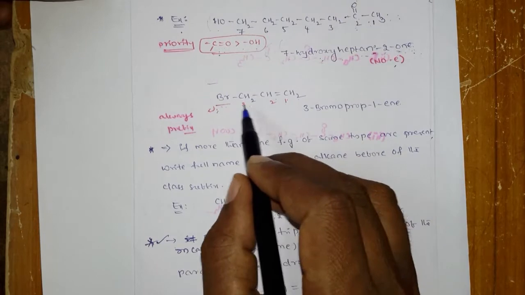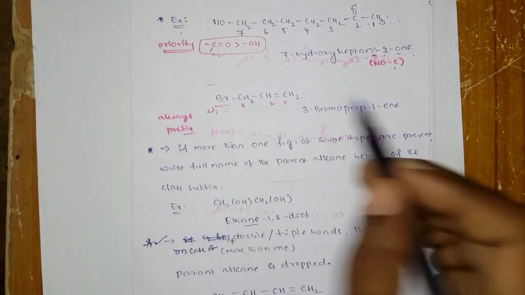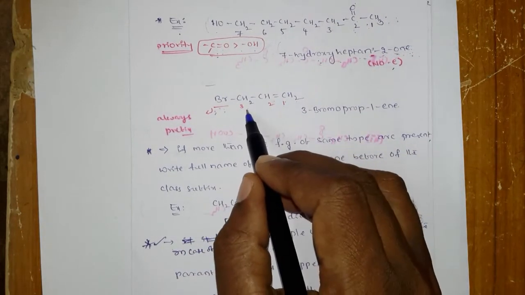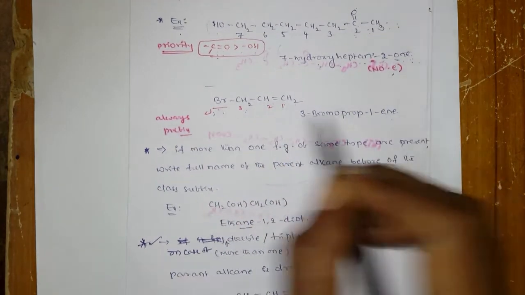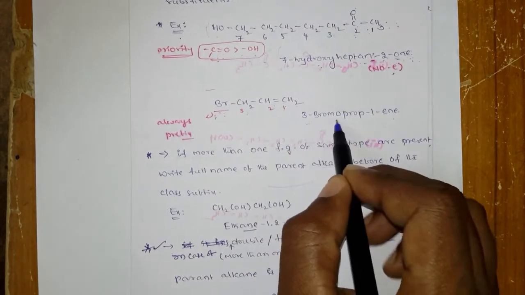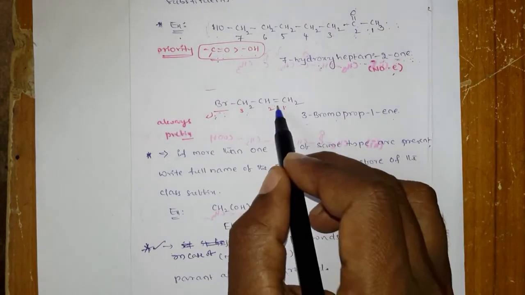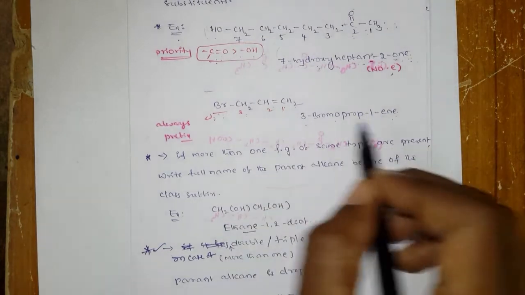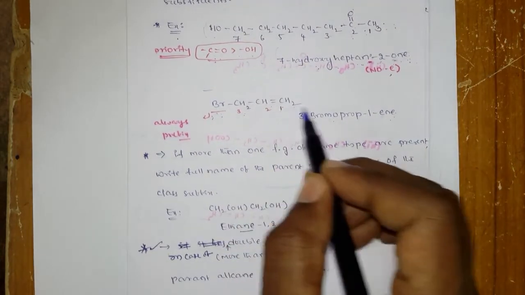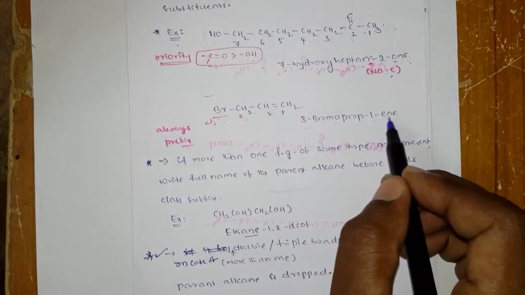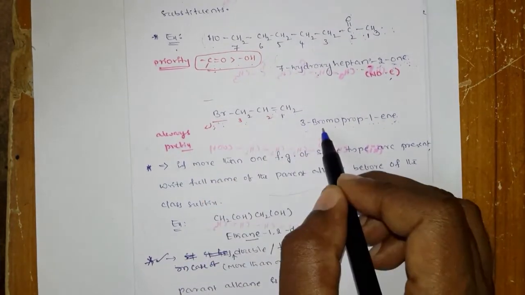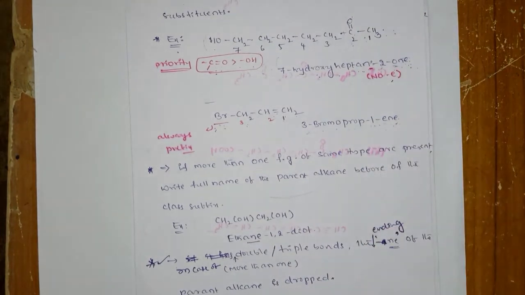So 1 2 3. Sorry, for the bromine there is no numbering. So here write the name. The high priority should be taken at the last, and the low priority you have to write in the substituent. So at last ene, and where is the ene? At the first carbon. Okay, 1-ene, and how many carbons? 3 carbons. Prop-1-ene, and what is the substituent? Bromo. 3-bromoprop-1-ene. Okay, right.